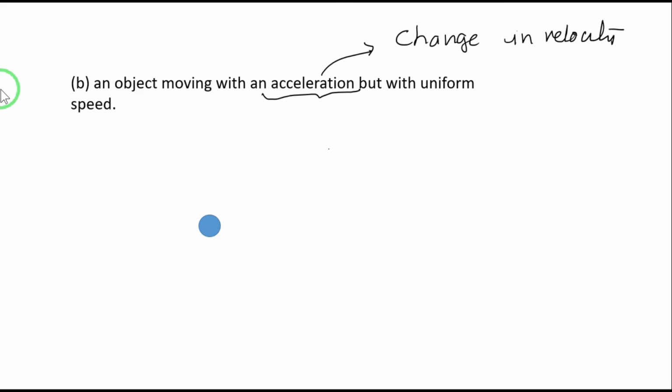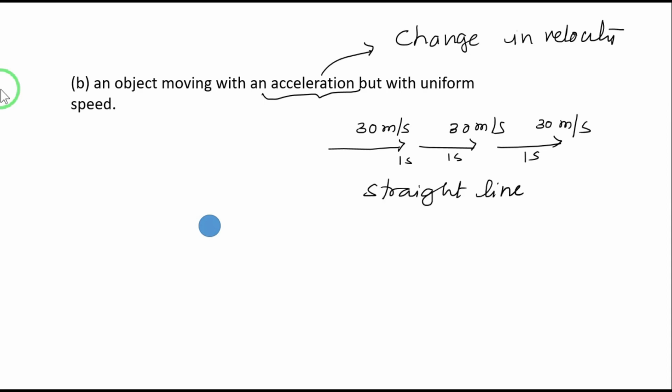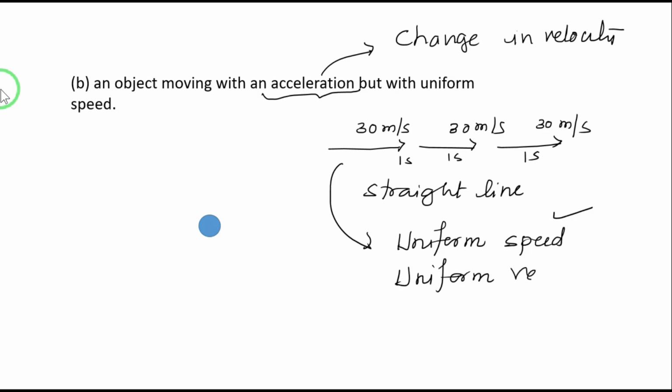Now if a body goes straight, let's say at 30 meters per second, and for every second its velocity is checked and it is 30 meters per second, in this case we say that it is moving with uniform velocity, and since it is moving in a straight line, we can even say that it is moving with uniform speed, right? So in this case, uniform speed as well as uniform velocity are both the same.